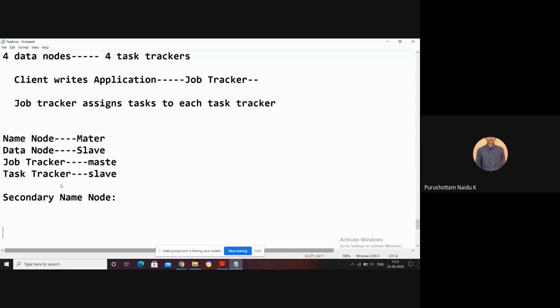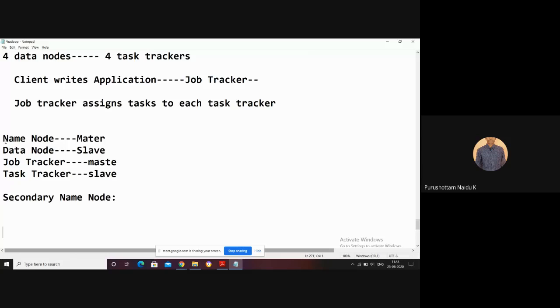But it does not act as a name node when the name node fails. That is the most important key point you have to remember. Everyone thinks that the secondary name node acts when the name node fails, but that is not a correct answer. That is a wrong answer. It just maintains the state of the name node periodically. Just like how the data node state is sent back to the name node, in a similar way the secondary name node takes the state of the name node periodically. That is the main role of the secondary name node.